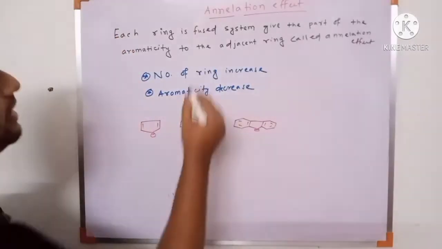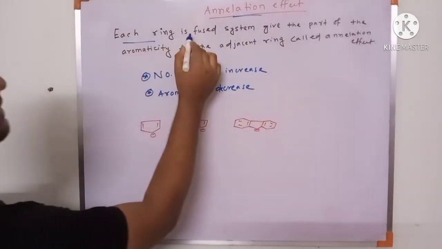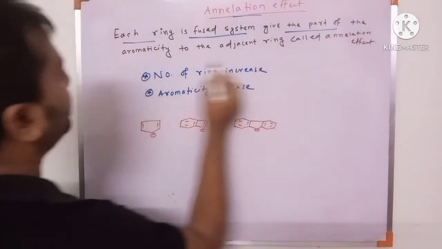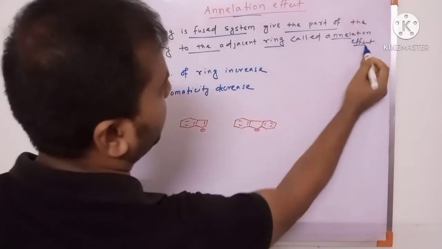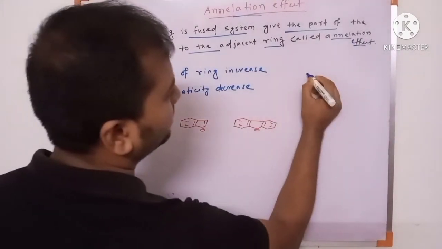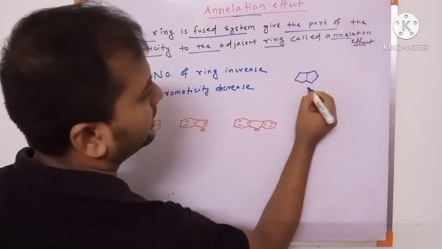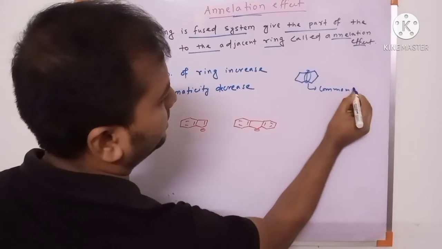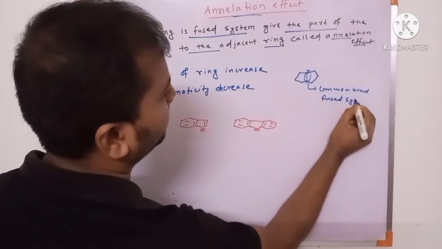Next I discuss the annulation effect. Each ring is a fused system. A fused system giving part of its aromaticity to the adjacent ring is called the annulation effect. Fused rings, we know, are rings connected by a common bond. This is called a fused system or fused ring.